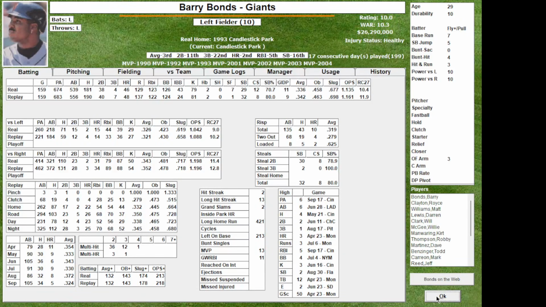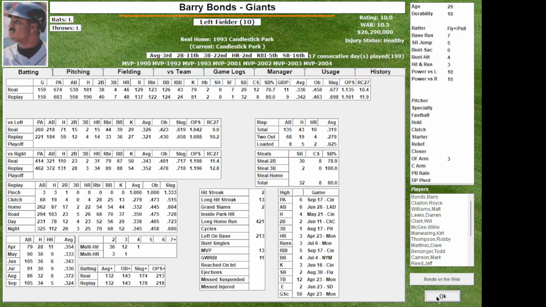Barry Bonds is at 48 home runs versus 46. That's pretty good. We're looking at his intentional walks. You can see intentional walks at IBB right there in the middle. He had 43 real world, only 24 in the replay. So again, the Action PC AI is not intentionally walking him perhaps the way managers did in real world.